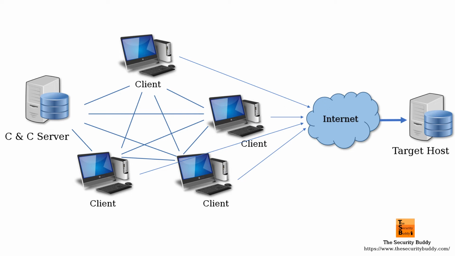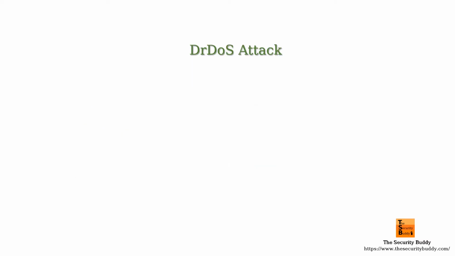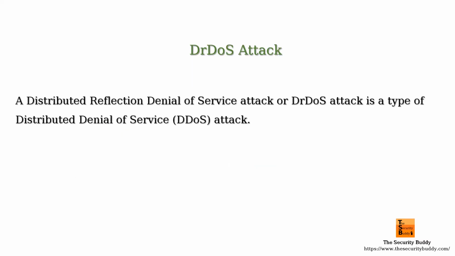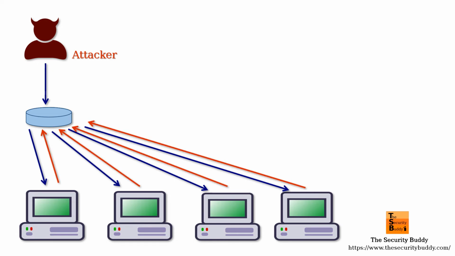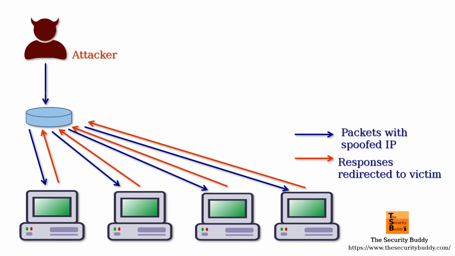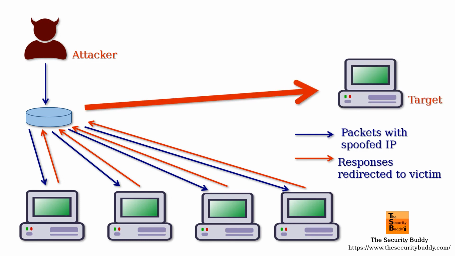A distributed reflection denial of service attack, or DRDoS attack, is a type of distributed denial of service attack. In a DRDoS attack, attackers first select a large number of victim hosts. Then, they send a massive number of request packets to the victim hosts. The attackers use the IP address of the target host as the source IP address in all the sent packets. As a result, all the victim hosts send response packets to the target host. The vast number of replies consume the network bandwidth of the target host and cause a denial of service attack.